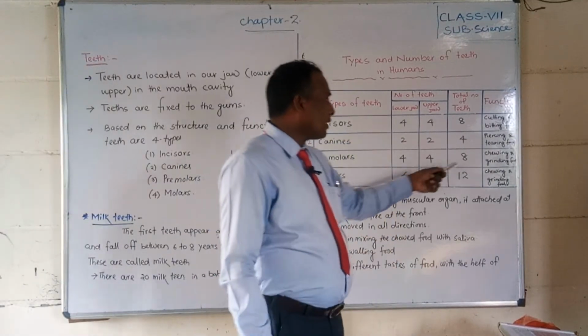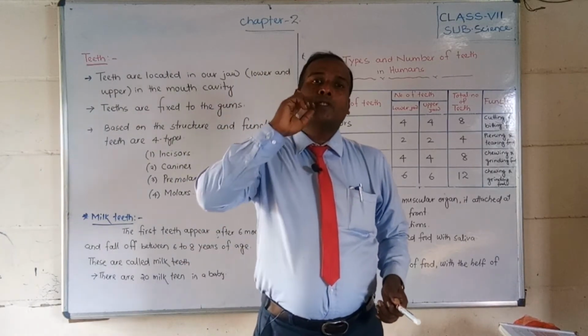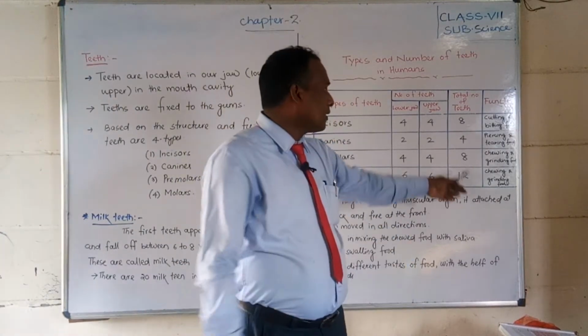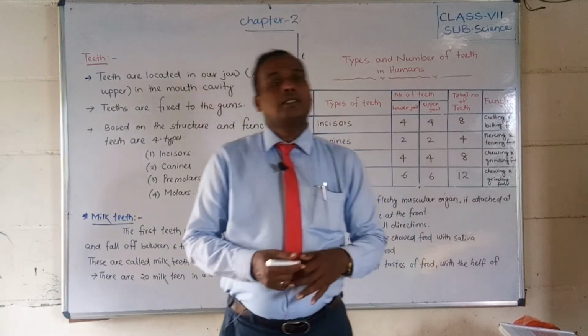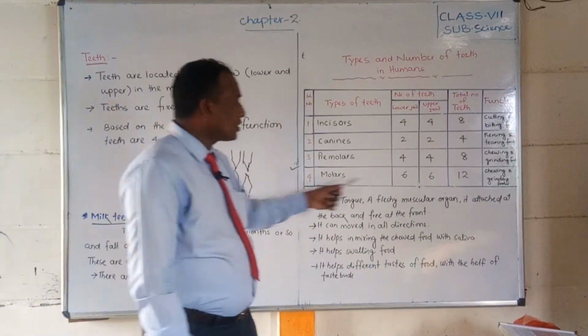How many are there? There are 8 premolars: 2 on this side, 2 on this side, in the lower jaw, and 2 and 2 in the upper jaw. In total, 8 premolar teeth are present in our mouth. Okay, molars are similar.